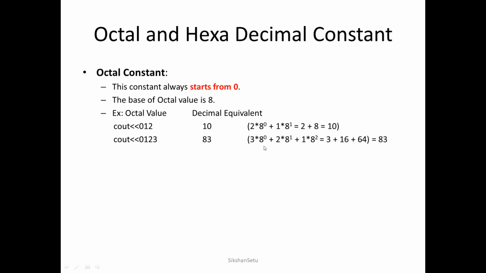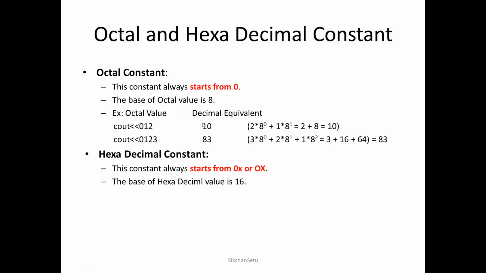So 3 into 8 raised to 0 is 3. 2 into 8 raised to 1 is, sorry, it is 16. And 1 into 8 raised to 2 is 64. So ultimately the answer will be 83. So whenever you are printing any octal number, it will not be printed as it is, it will be converted into the equivalent decimal number and printed on the screen.